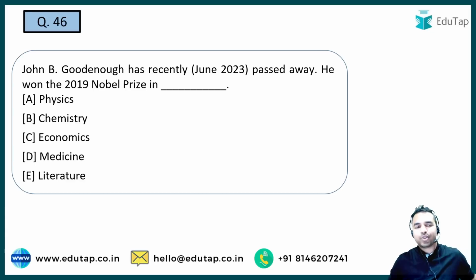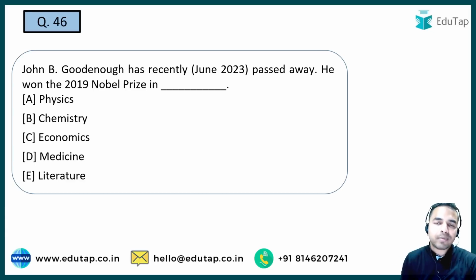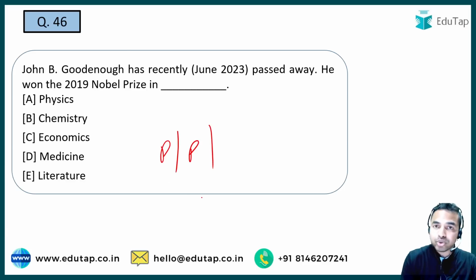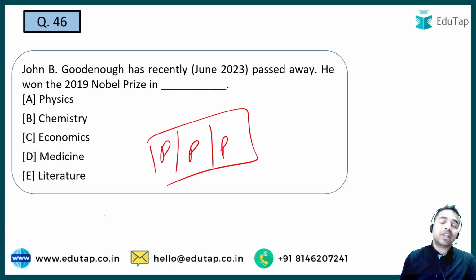Now let's move on to the next question. Next question is basically from the important personalities, the people who passed away recently. Whenever such kind of news article is there in the news, you have to follow a PPP formula. What is that? You have to remember the name of the person, you have to remember the profession from which he belongs to, and you are also required to remember that what exactly is the place from which that particular person he or she belongs to.